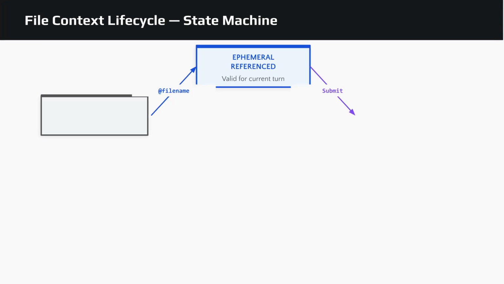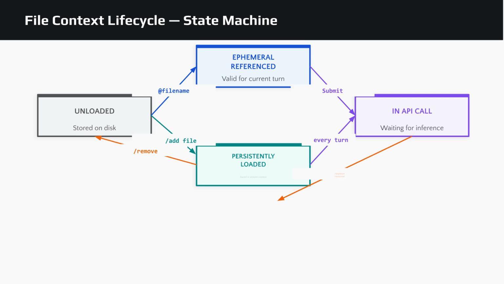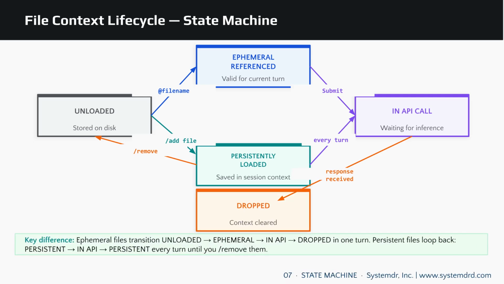This state machine shows the lifecycle. A file starts as unloaded on disk. The @mention path is unloaded to ephemeral, to in-API call, then immediately dropped. The /add path goes unloaded to persistently loaded, loops through in-API call, and back to persistently loaded until you /remove it. Proactively run /status, as the accumulating token cost of forgotten persistent files is invisible.